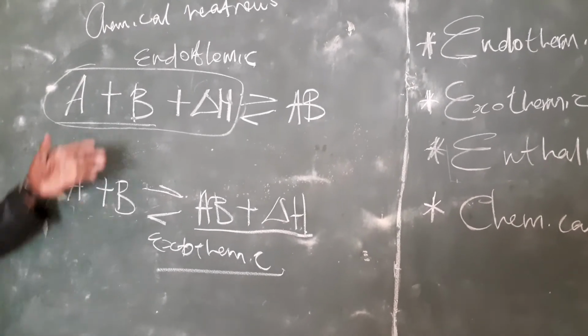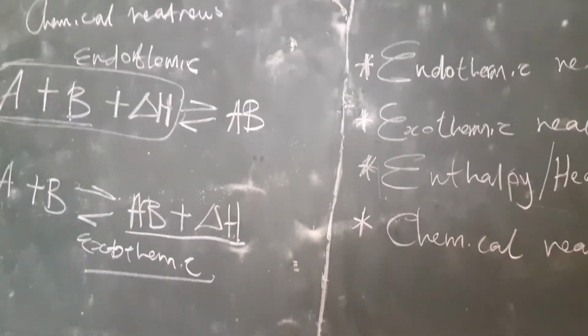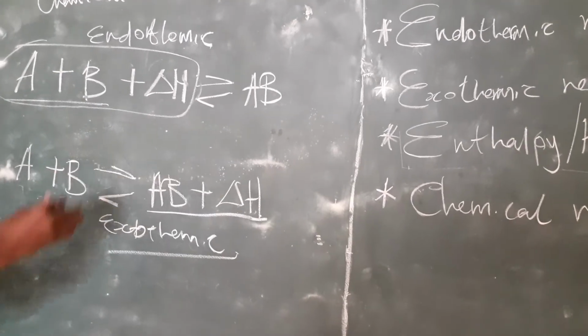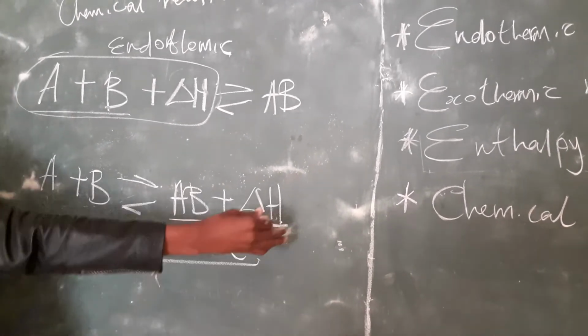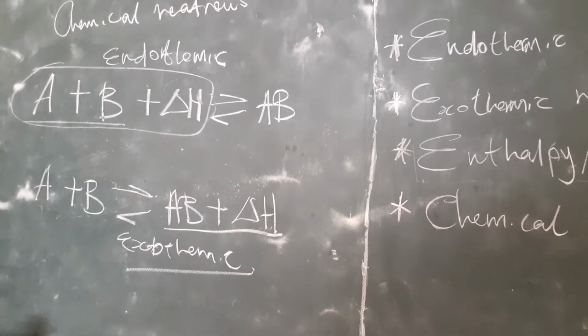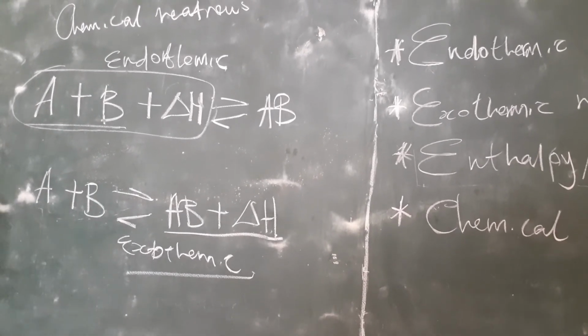So in terms of endothermic and exothermic, I believe that we're understanding each other on how they work. Exothermic is when the energy is being released from the object, and endothermic is when the energy is being absorbed inside the object.